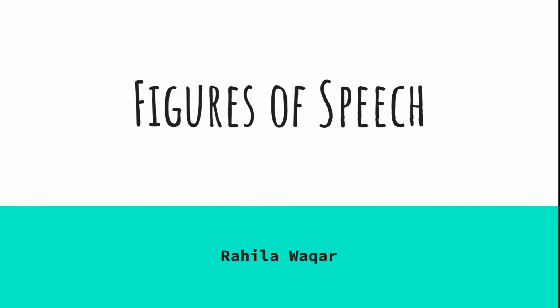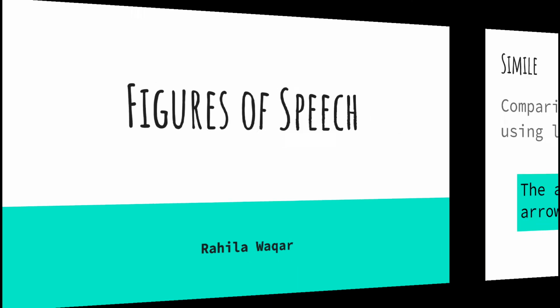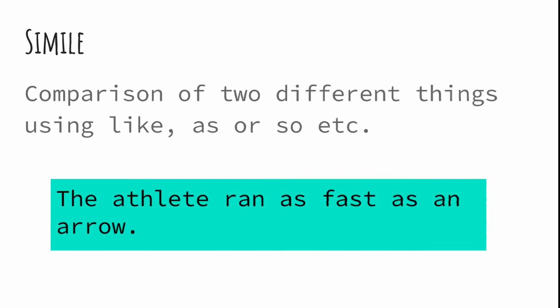Bismillahir rahmanir rahim. Today we are going to revise the figures of speech and we will do one little exercise related to them. The first one is simile. It's a comparison of two different things using like, as, or so, etc. The example is the athlete ran as fast as an arrow.